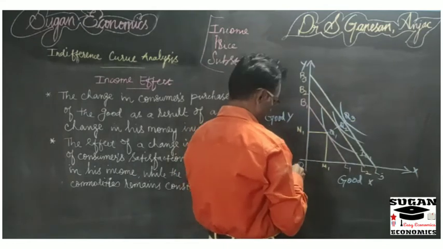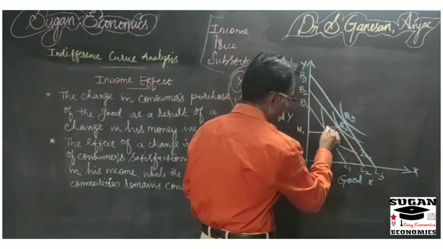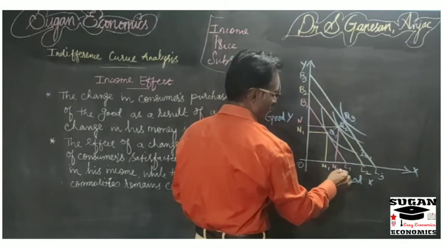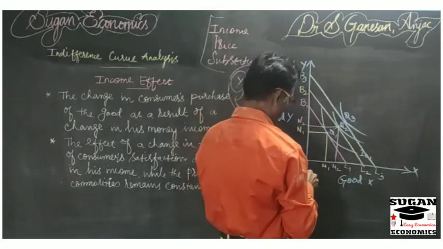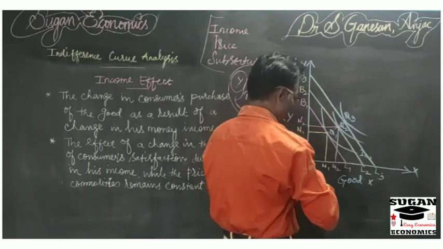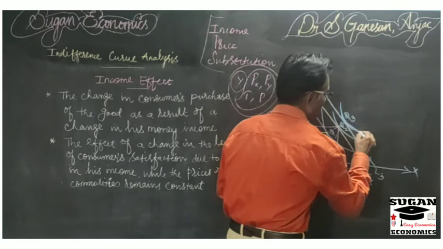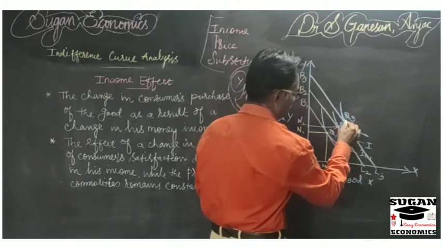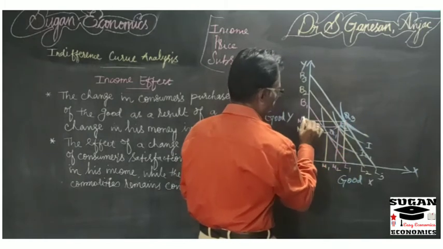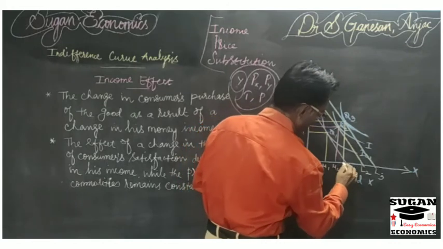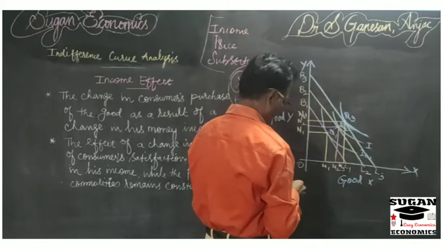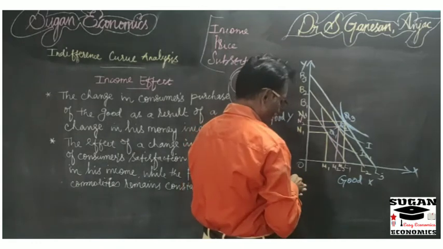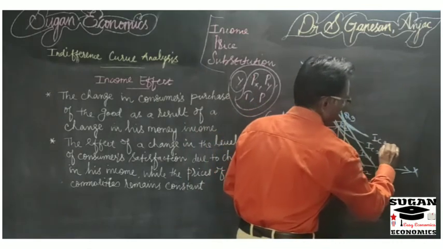So now here at point Q2, the consumer is having the combination of OM2 amount of commodity X and ON2 amount of commodity Y. And the third combination, that is at point Q3, the consumer is having a combination of ON3 amount of Y commodity and OM3 amount of commodity X, right? So now you join. So here you can understand. So here IC2, IC3, right?